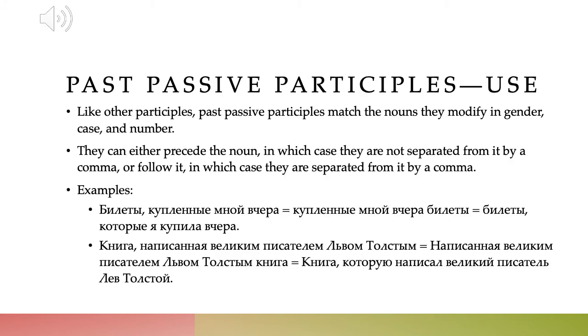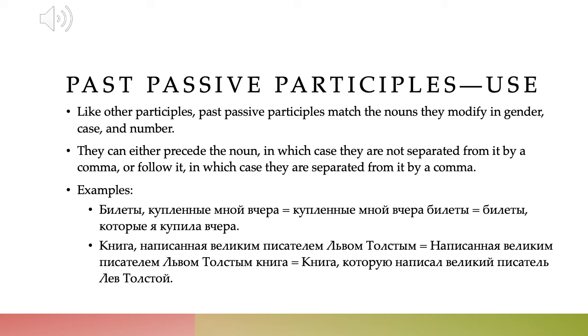And finally, let's look at some examples of how to use past passive participles. Your textbook has a lot of good examples and a lot of good readings to do, but let's look at a couple more examples. So as always, past passive participles, like any other participle, match the nouns that they modify in gender, case, and number. And they can either precede the noun, in which case they are not separated from it by a comma, or they can follow the noun, in which case they are separated from it by a comma.